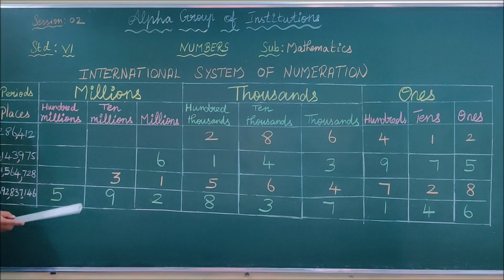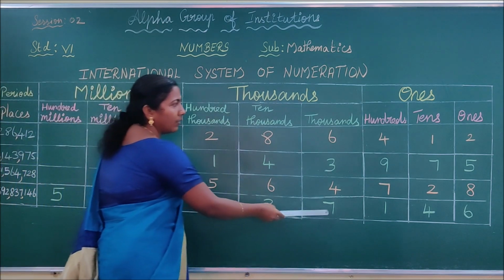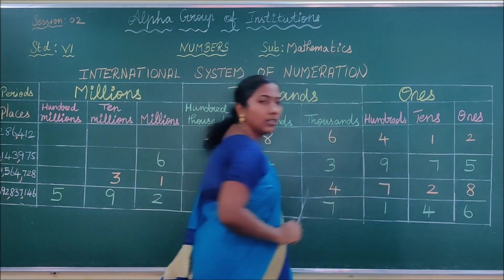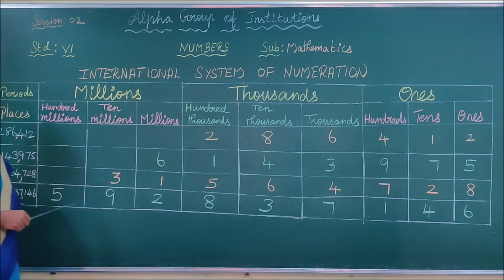Next you will read this number. This is one period of the number. How do you read this? 592 million, 837,146. It's clear, children. In this way only you have to read numbers by using the international system of numeration. It's clear, children.